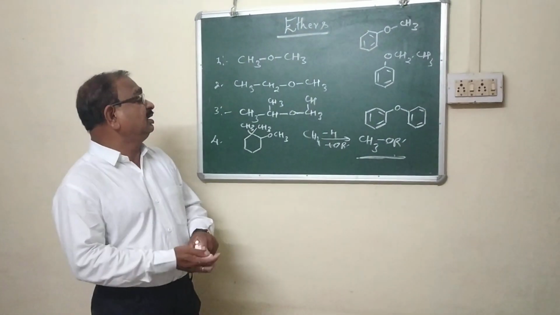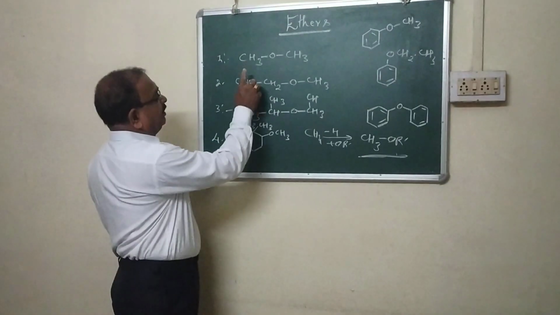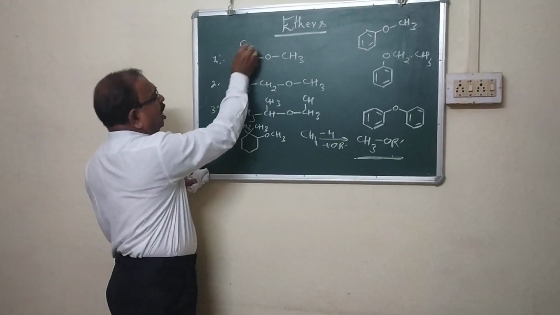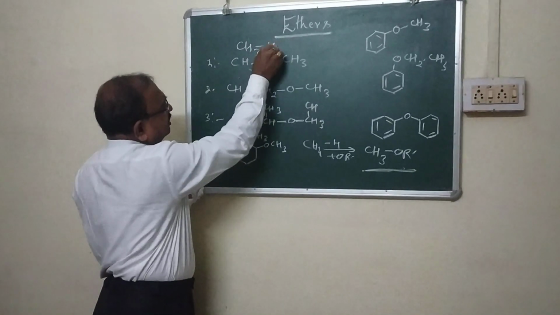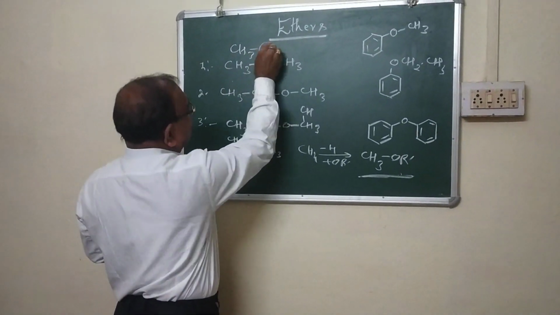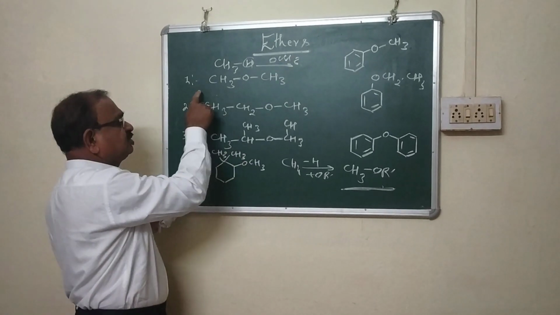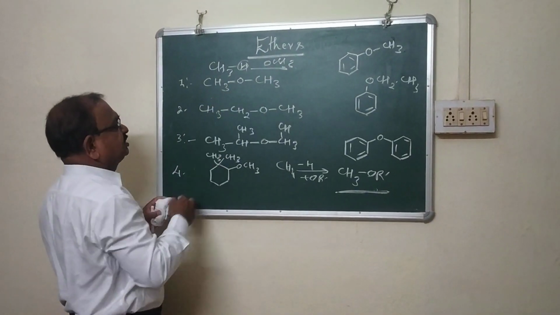For example, this is methane, one hydrogen is replaced by a methoxy group, then the compound comes out to be CH3OCH3.